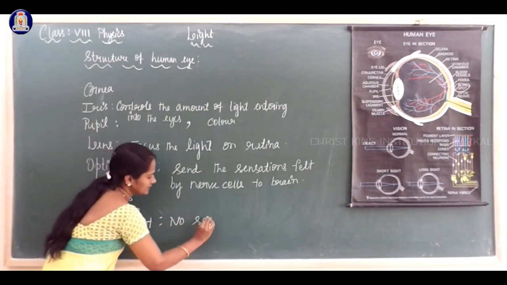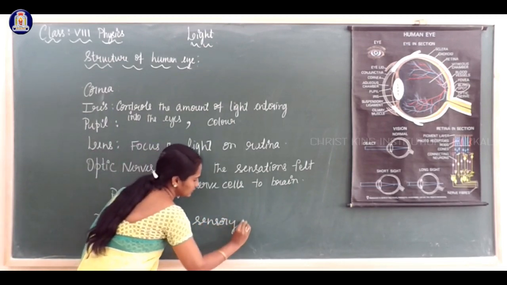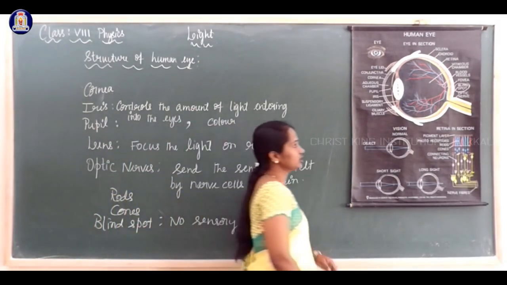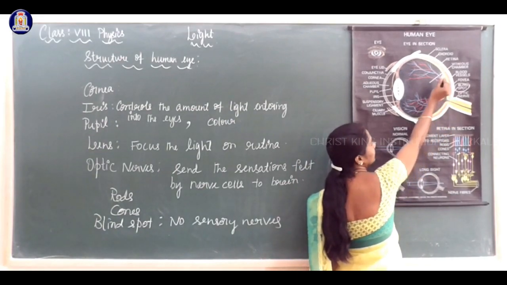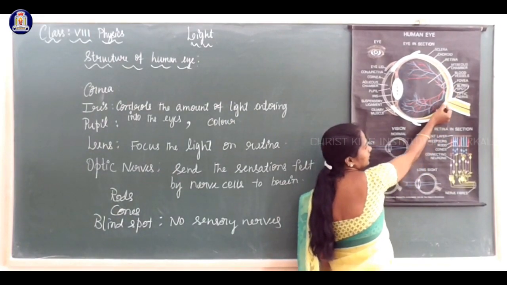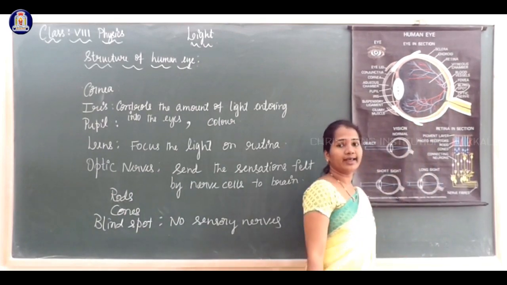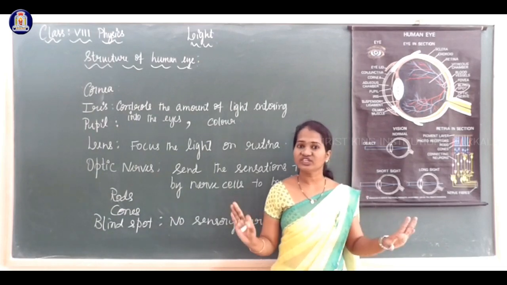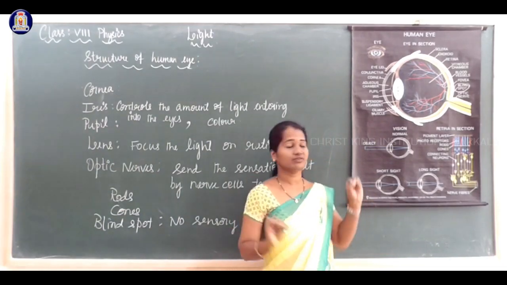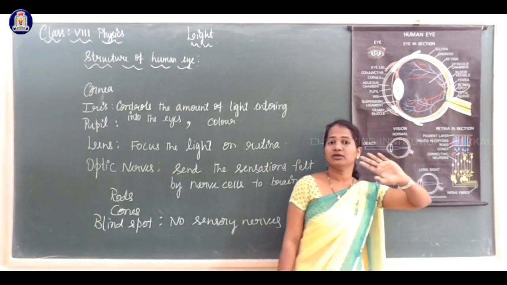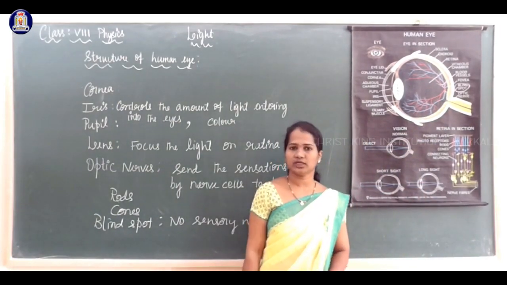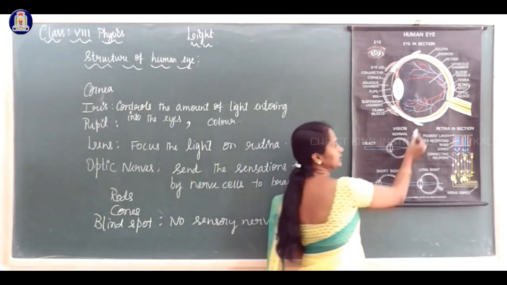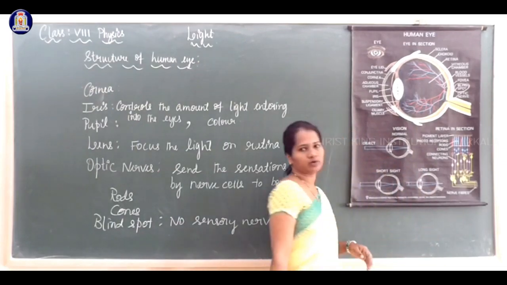Hence no vision is possible. If the light gets focused at this region, the eye cannot identify the object. The image is not formed. So this spot is called the blind spot.